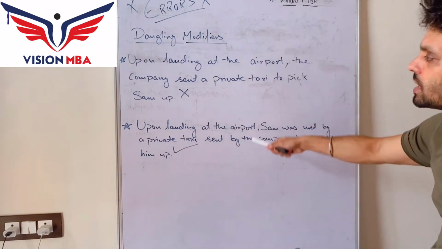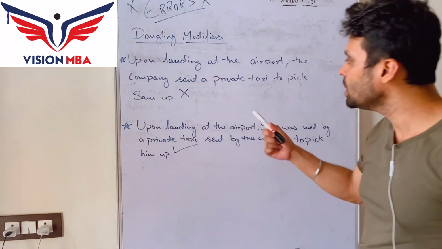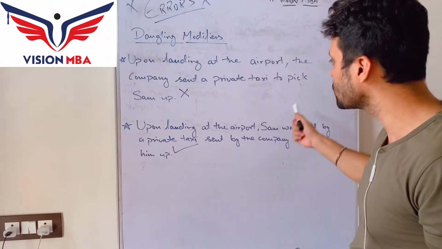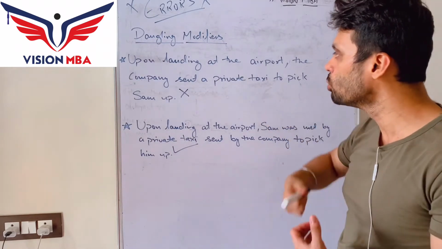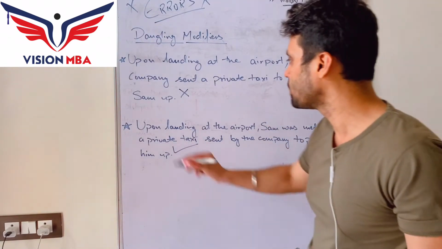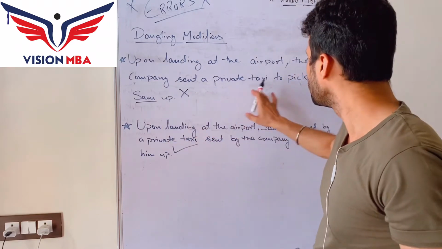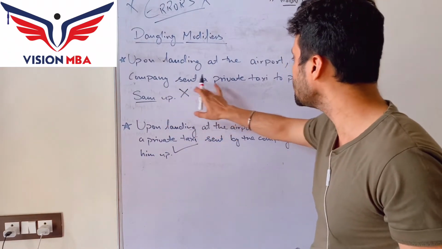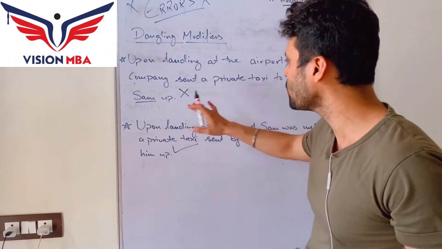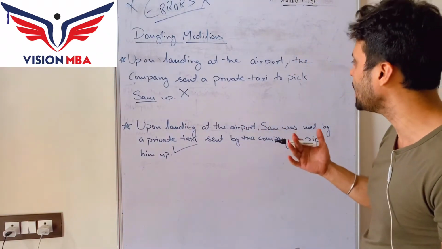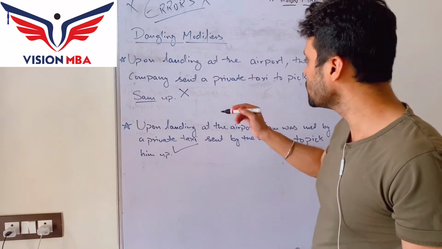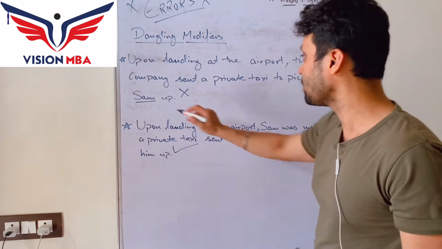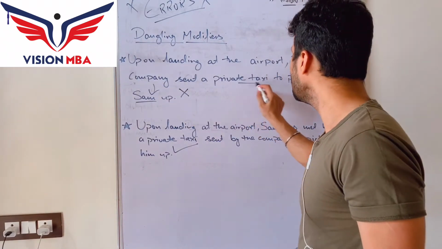Understand the difference in these two sentences guys. Here, because the sentence formation is not correct, it is not mentioned clearly who sent the taxi to pick Sam up. Upon landing at the airport, the company sent a private taxi to pick Sam up. Now, who is there to pick up Sam? The company, the private taxi.